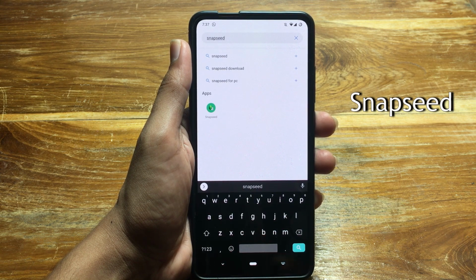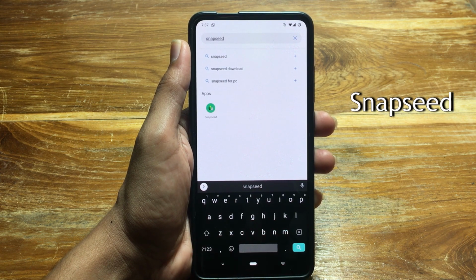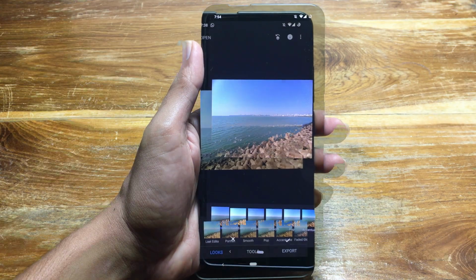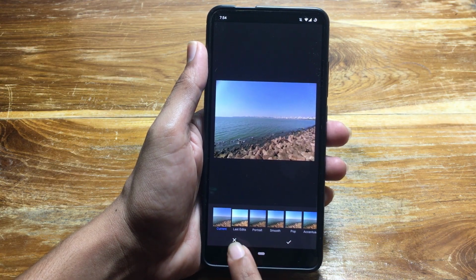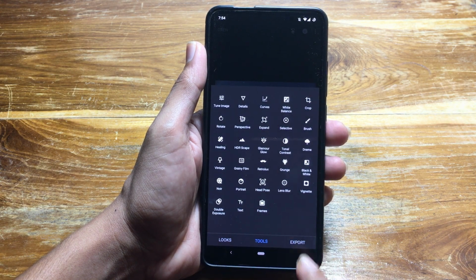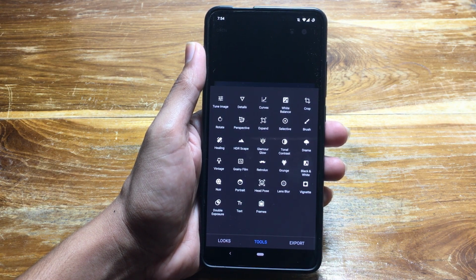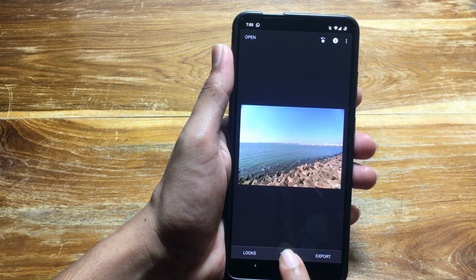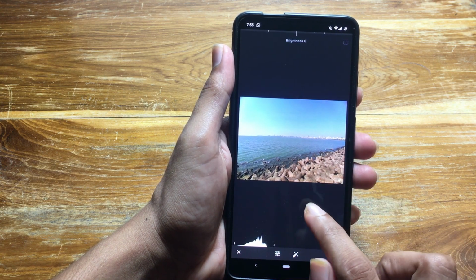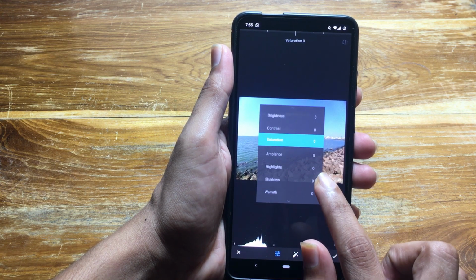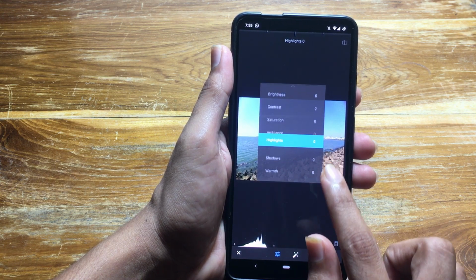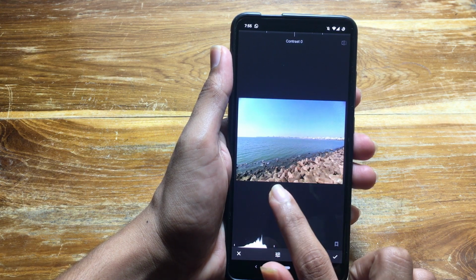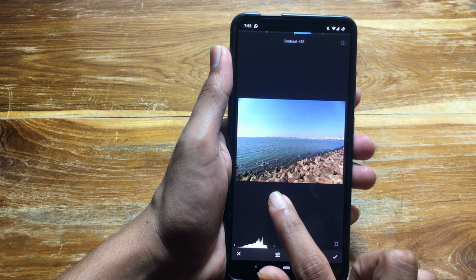The next app on the list is Snapseed from Google. Hands down, this is the best photo editing app that your phone can get. The app provides few presets as well as advanced options for you to edit your photos. Let me take this image as an example and show you how the editing works. From the tune image options, you have options to change brightness, contrast, saturation and other settings of an image. Select an option and slide horizontally to change the values.